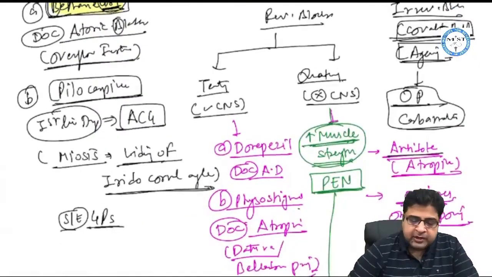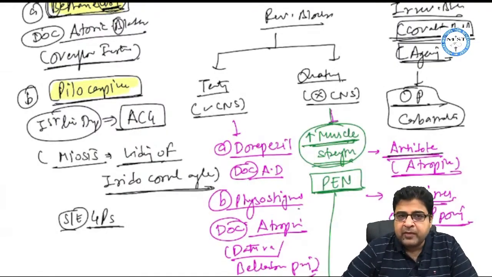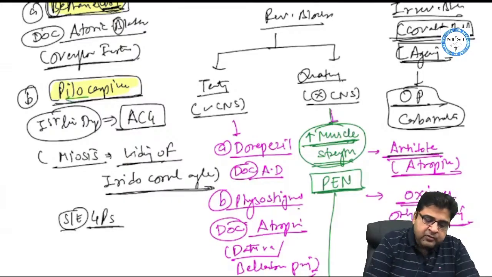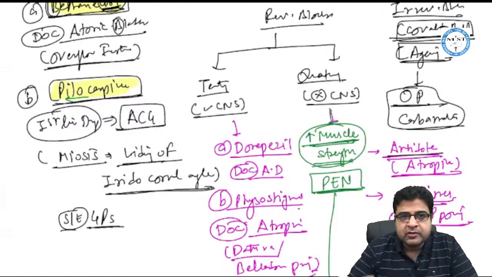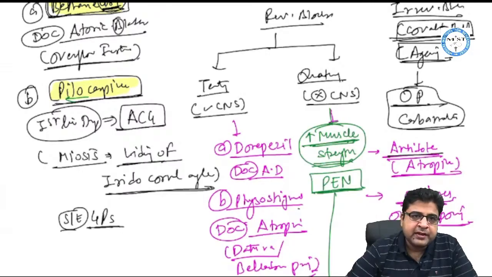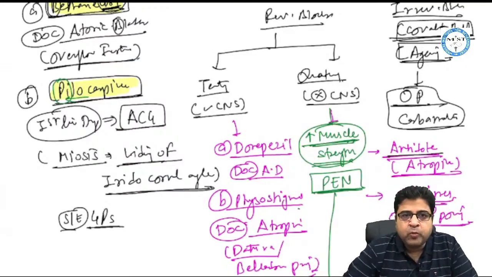Now we have one more drug, that is pilocarpine. This medicine will make the pupil pinpoint. This medicine is a directly acting medicine. If you look at the pilocarpine name, it has COLI, so this will give you the feeling that it's a choline. So COLI is a choline, so it will act like acetylcholine. So pilocarpine will also act like acetylcholine, and its name starts with PI. PI stands for pinpoint pupil.